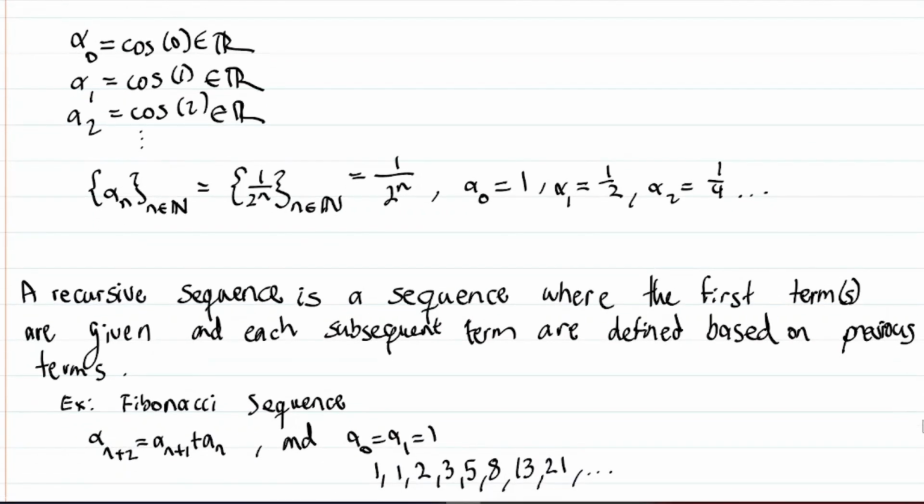Now, a recursive sequence is a sequence where the first term or terms are given, and each subsequent term is defined based on the previous terms. An example is the Fibonacci sequence. It just says any term is the sum of the previous two terms, right? And the first two terms, a sub 0 and a sub 1, are just 1. So it starts at 1, comma 1, then the sum of those two is 2, the sum of these two is 3, the sum of these two is 5, and so on and so forth.